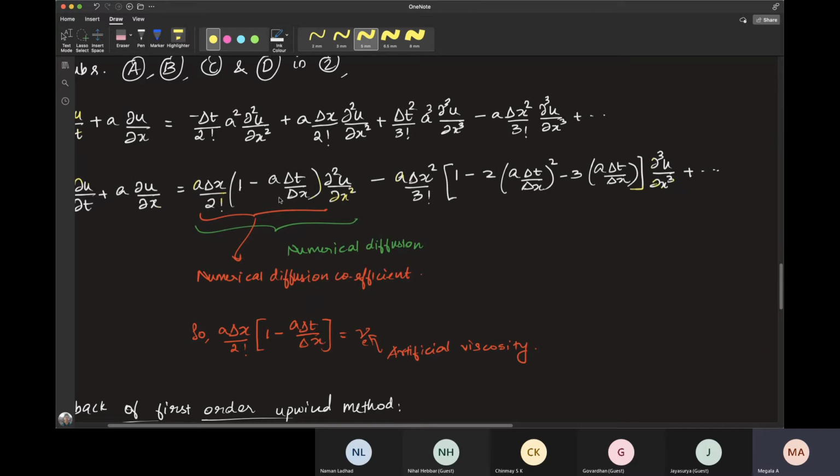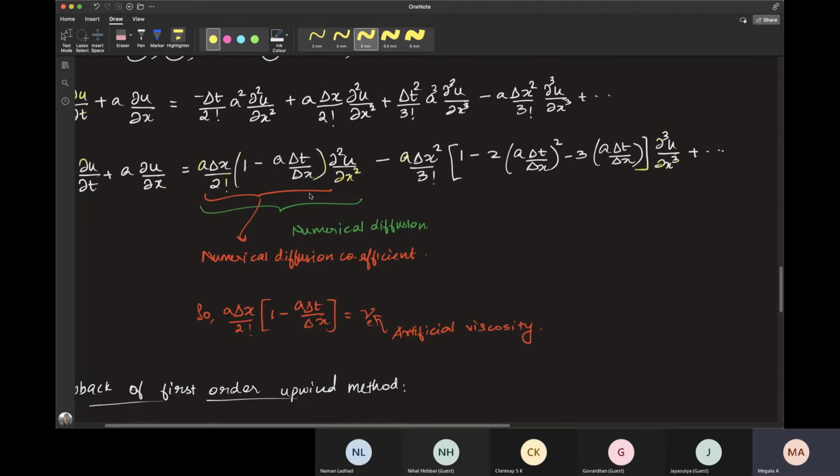So now this full term is the numerical diffusion term, and this part is the numerical diffusion coefficient. Any diffusion coefficient is a viscosity, right? So this numerical diffusion coefficient is our artificial viscosity here.